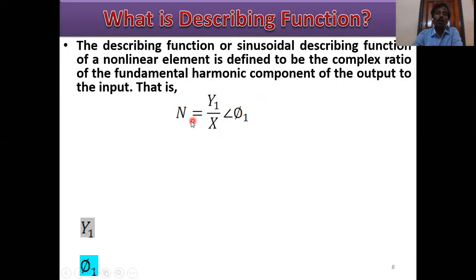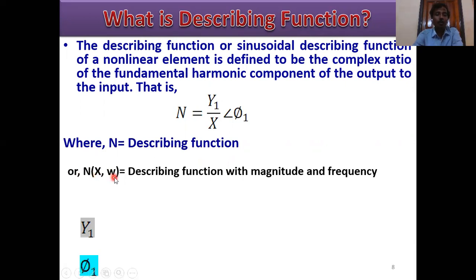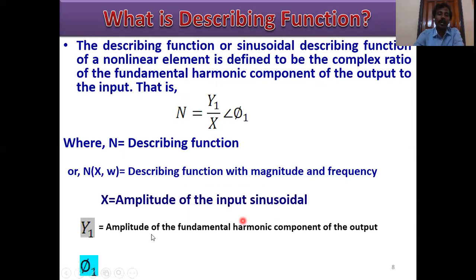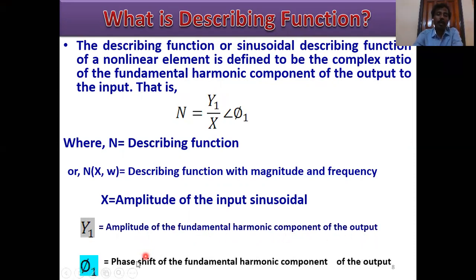So capital N, this is the describing function, where N equals the describing function, N of X, omega, with magnitude and frequency. Capital X is the amplitude of the input sinusoid, Y1 is the amplitude of the fundamental harmonic component of the output, and phi is the phase shift of the fundamental harmonic component of the output. So this is the describing function definition.